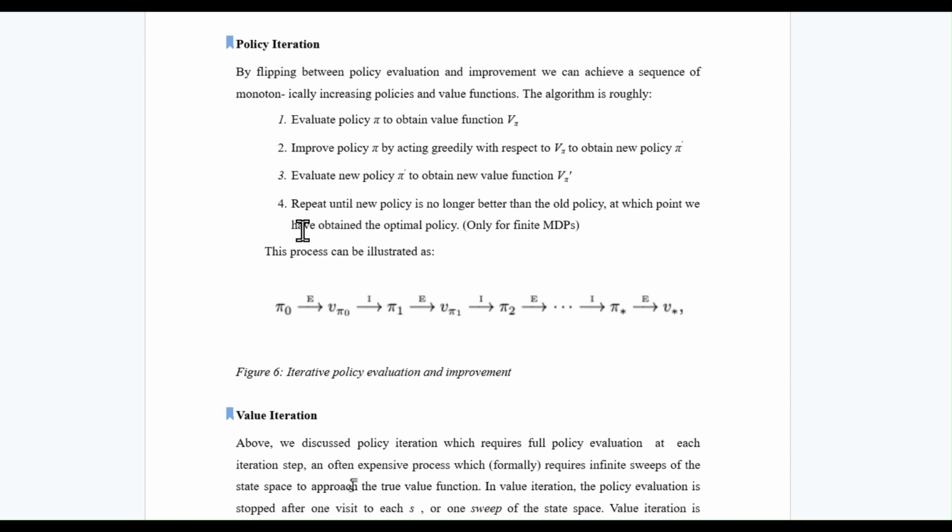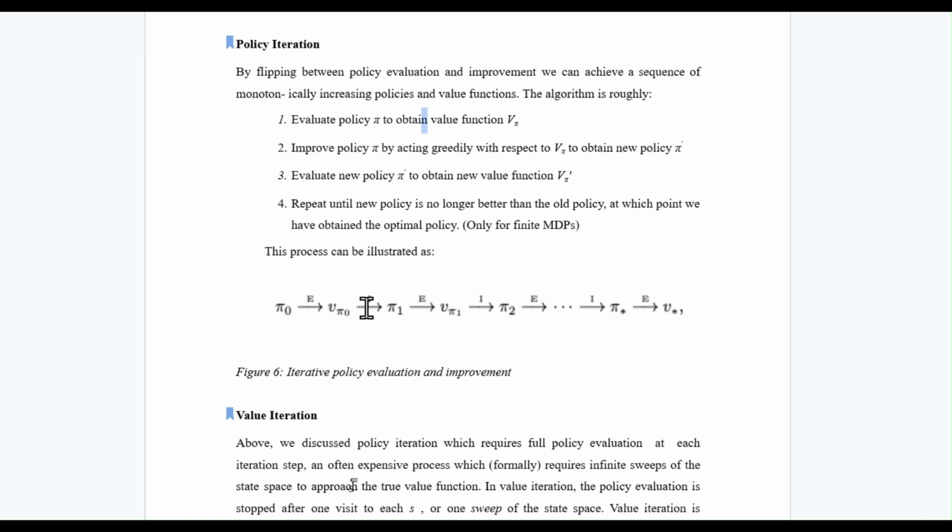And that's it for today's lecture on policy iteration. By iteratively evaluating and improving the policy, we can achieve a sequence of monotonically increasing policies and value functions. In conclusion, policy iteration is a fundamental algorithm in RL and it is widely used in many applications.